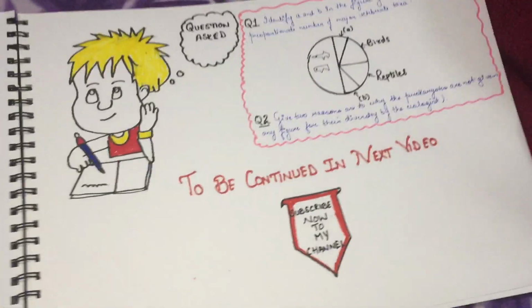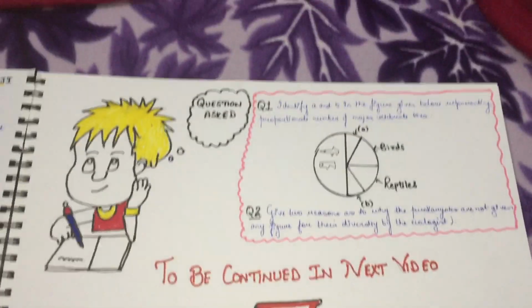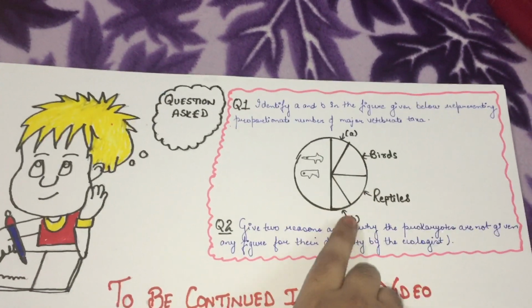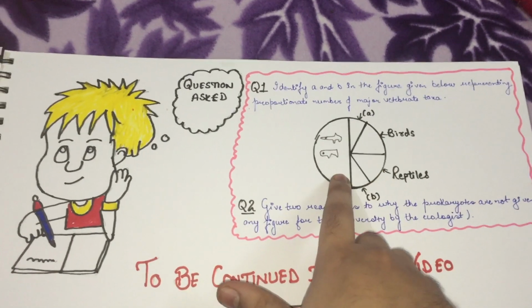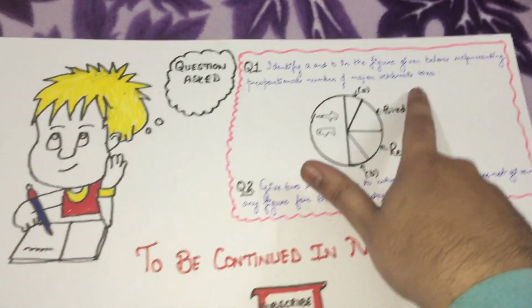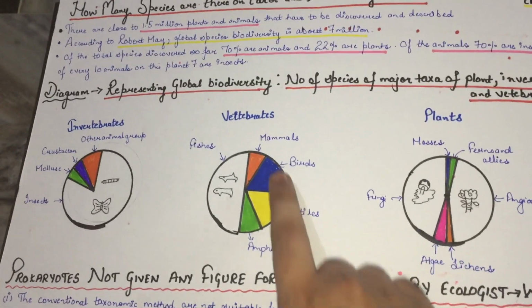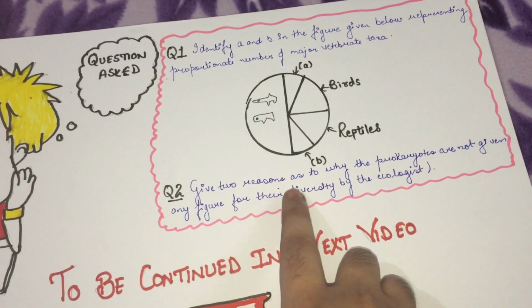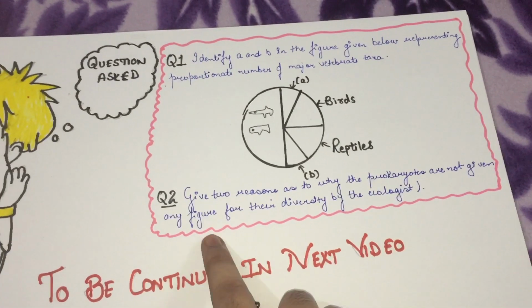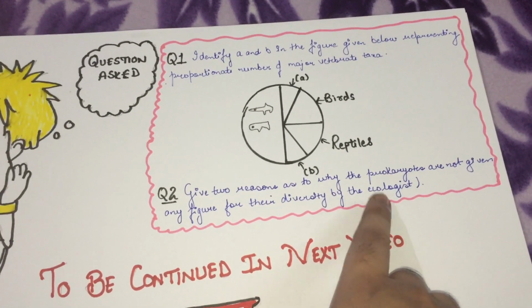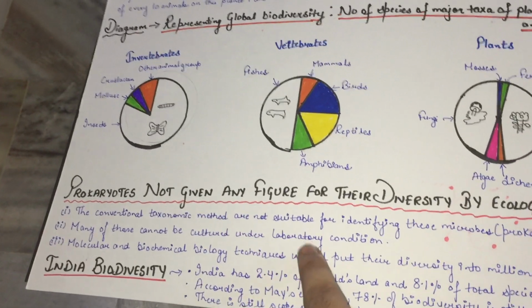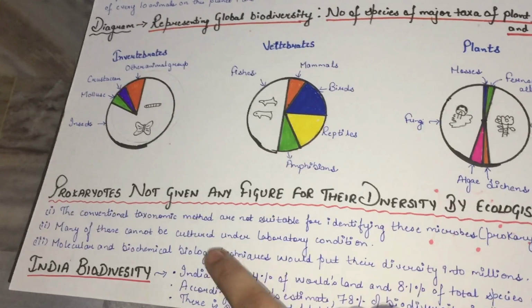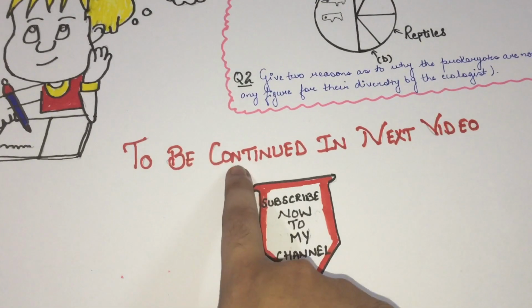Now, on the basis of this, here are the questions. Identify A and B in this diagram. If we look at this diagram, it is of the vertebrate taxa. So A is mammals and B is amphibians. Give any two reasons as to why prokaryotes are not given any figure for their diversity by the ecologists. The conventional taxonomic methods are not suitable for identifying these microbes, and many of them cannot be cultured in the laboratory.